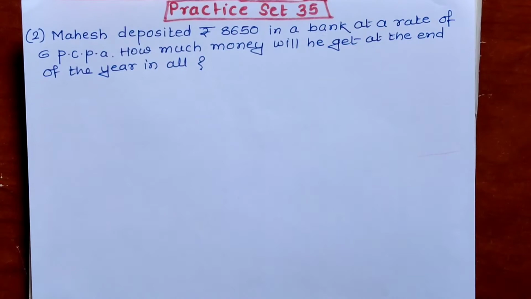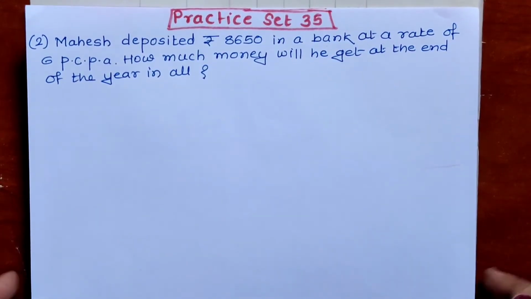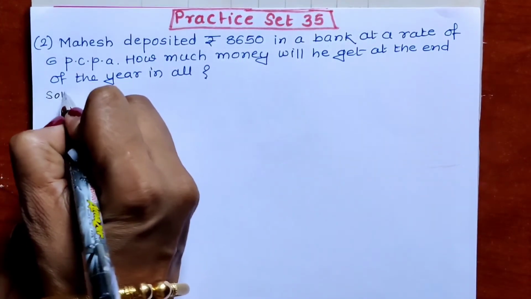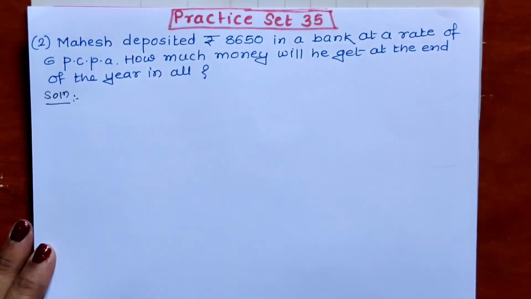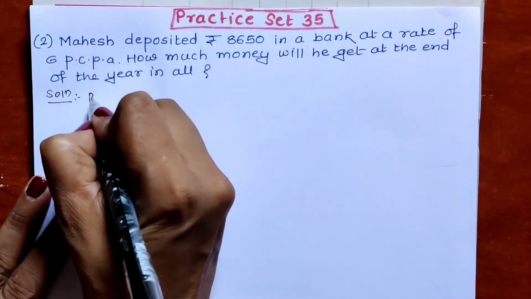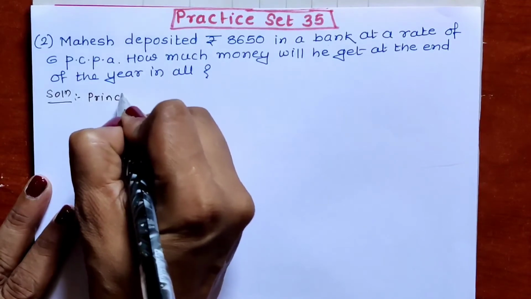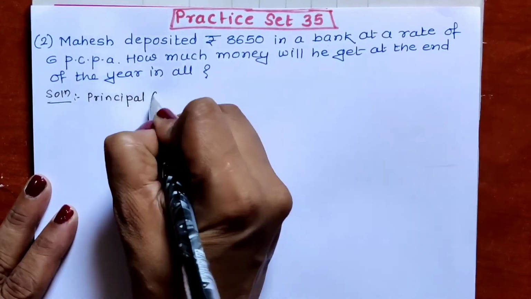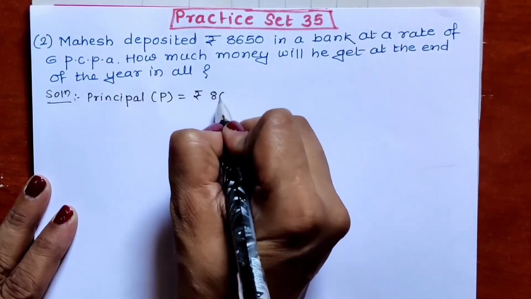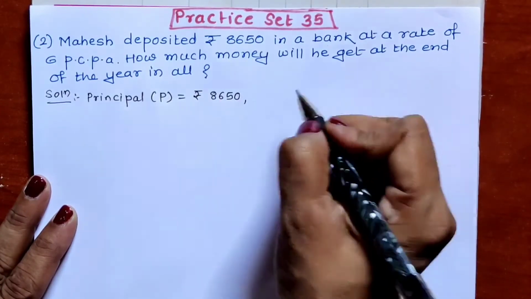I have written the question again as it is, and then we write our solution. In solution, what we have to write first? Write all the values. Principal P equal to rupees 8650.